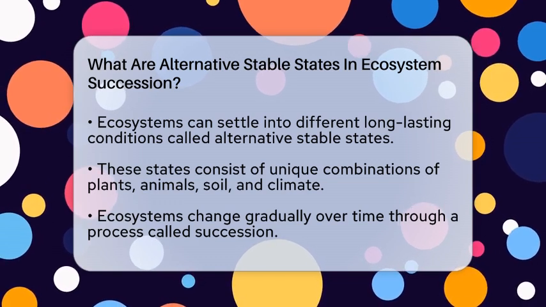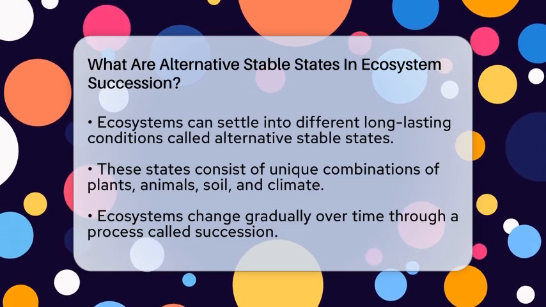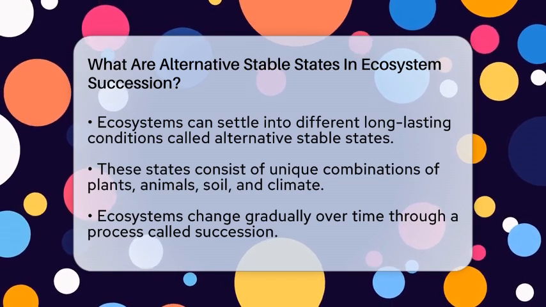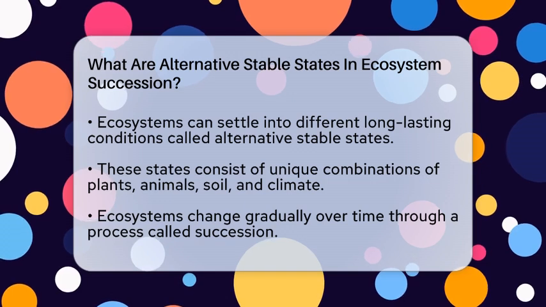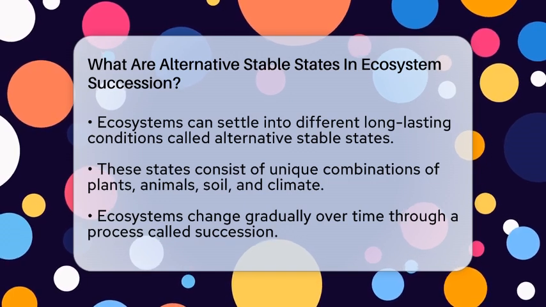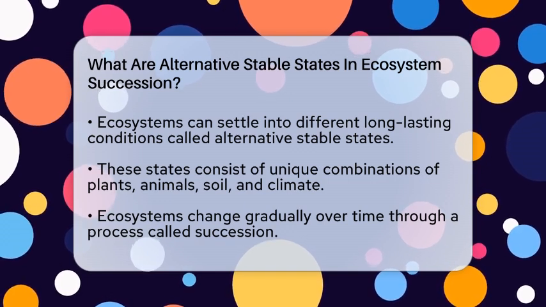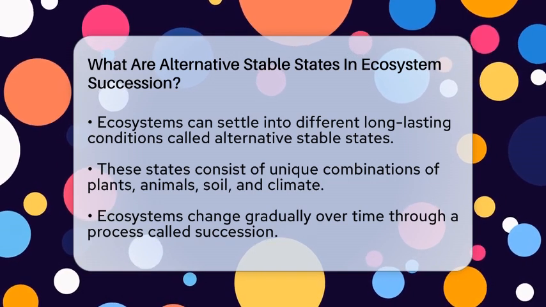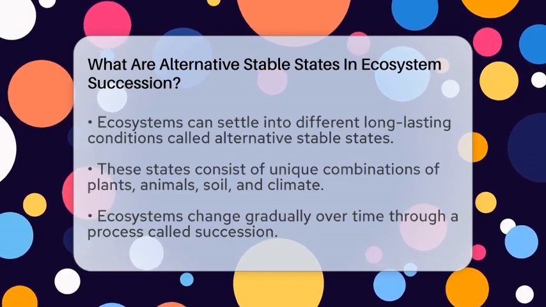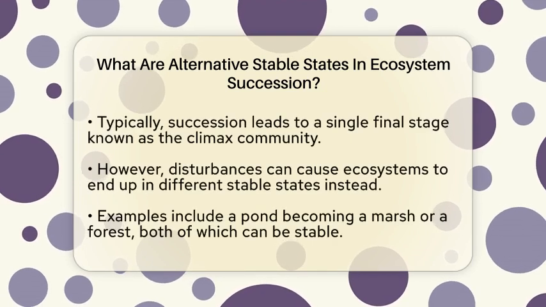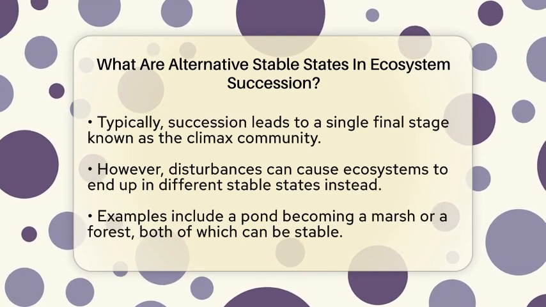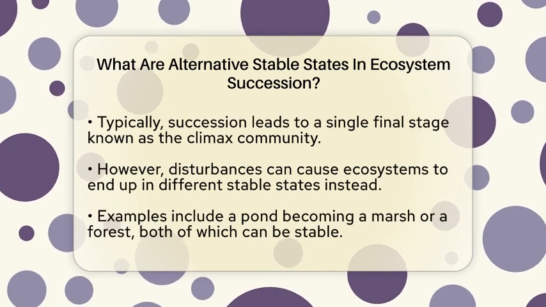It means that ecosystems can exist in more than one way, each with its own mix of plants, animals, soil, and climate. These states are not just temporary. They can stay stable for many years unless something big happens. In the process of succession, ecosystems change gradually over time. For example, after a fire or a flood, a barren land might slowly turn into a forest or a grassland.